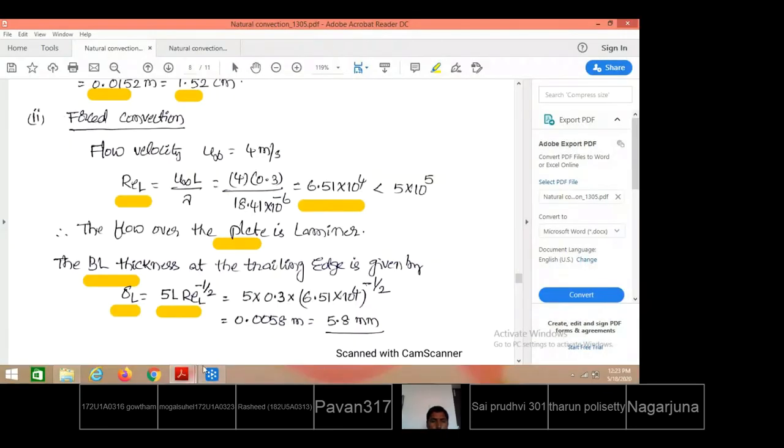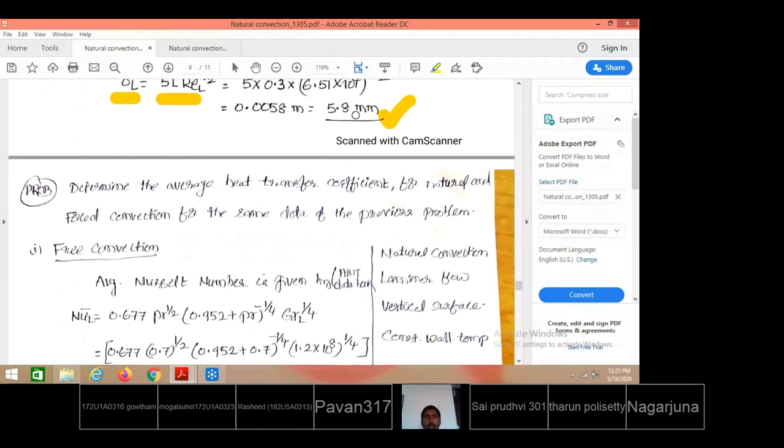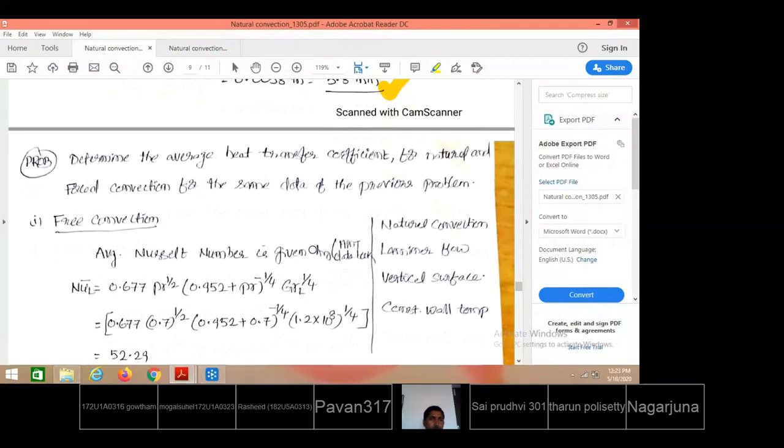After substituting, the boundary layer thickness is estimated as 5.8 millimeters, whereas in natural convection at the same location, the boundary layer development is 1.52 centimeters or 15.2 millimeters. You see here, at the same level, the trailing edge, the boundary layer thickness is 15.2 millimeters for natural convection, whereas for forced convection it is 5.8 millimeters. So this is how the boundary layer thickness is estimated.